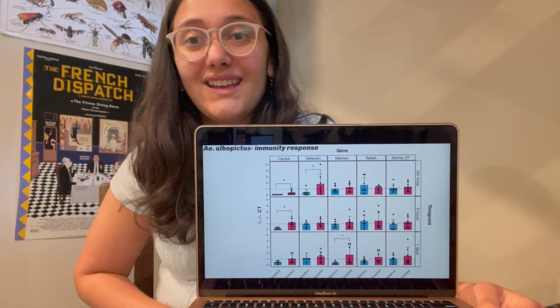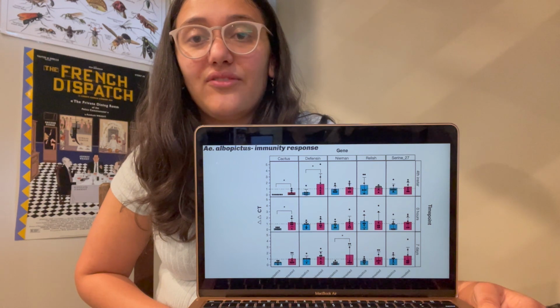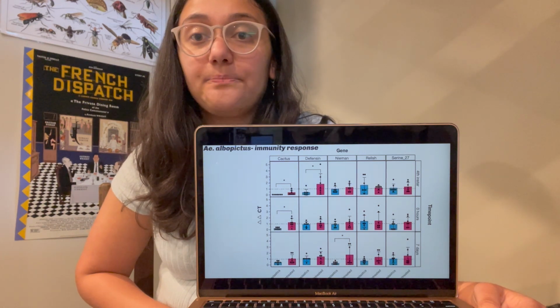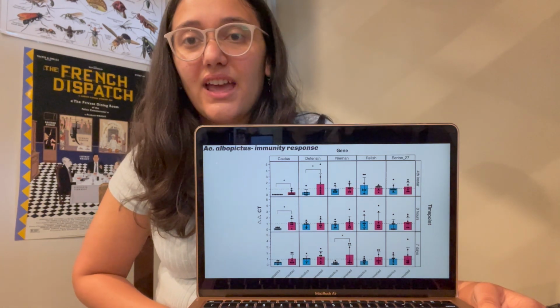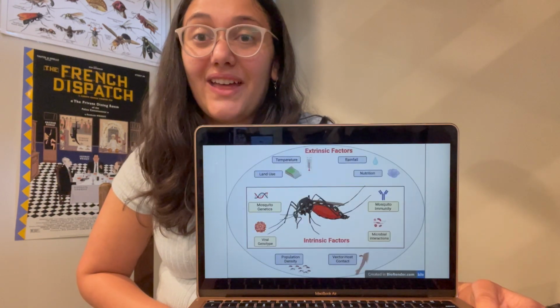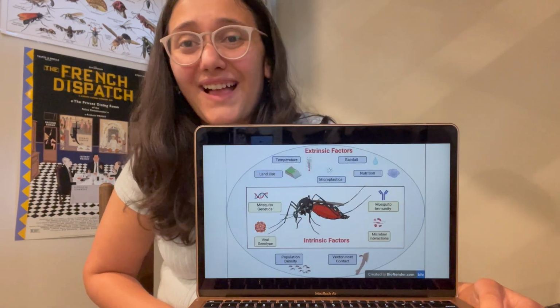As well as the immunity, I was able to show upregulation with different concentrations of microplastics, and with that I was able to show that there could be a potential puzzle of microplastics with this equation of vector competence.